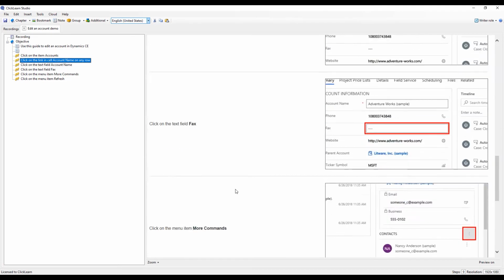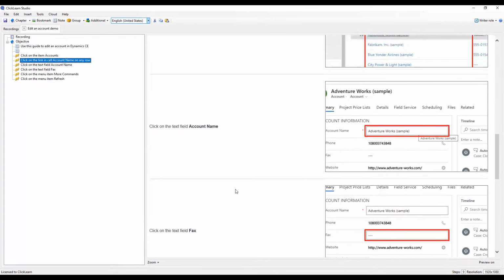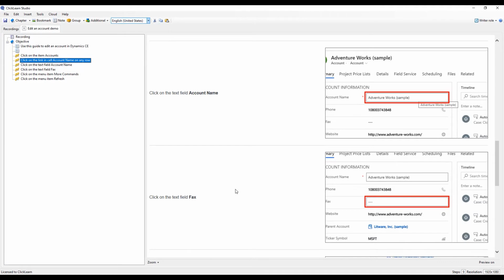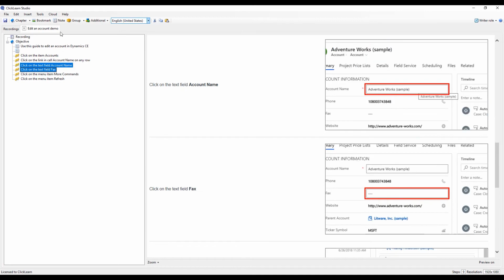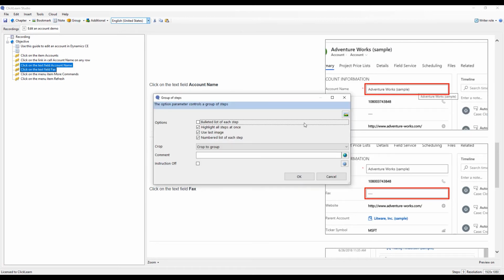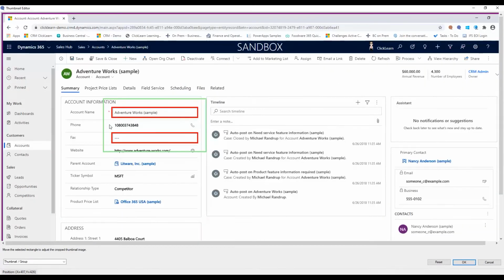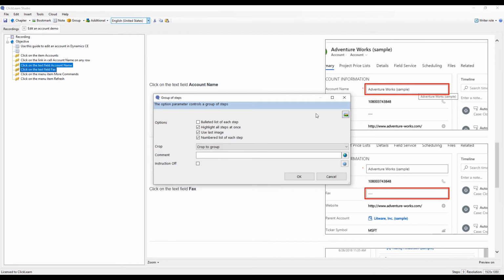I can reorganize my steps in here. So let's say that I have multiple steps from the same page or the form in here. Well, then I can have those grouped together into a numbered list or a bulleted list.